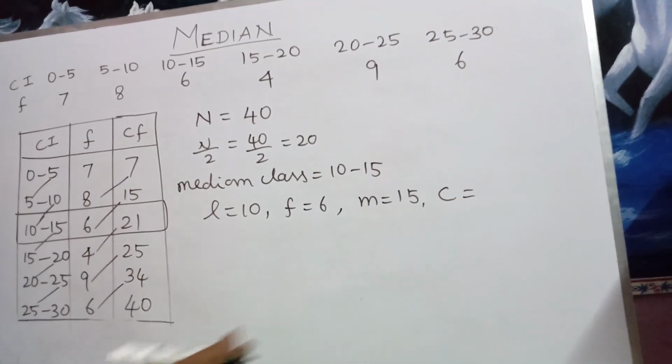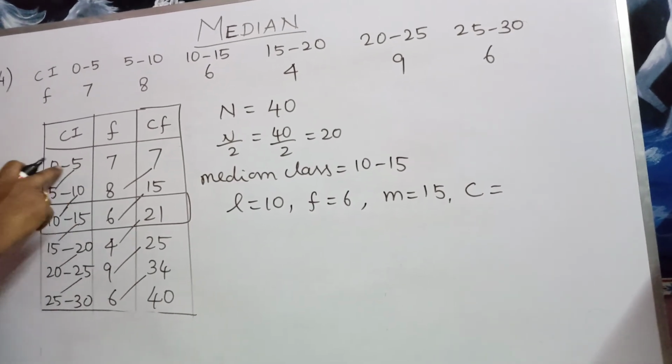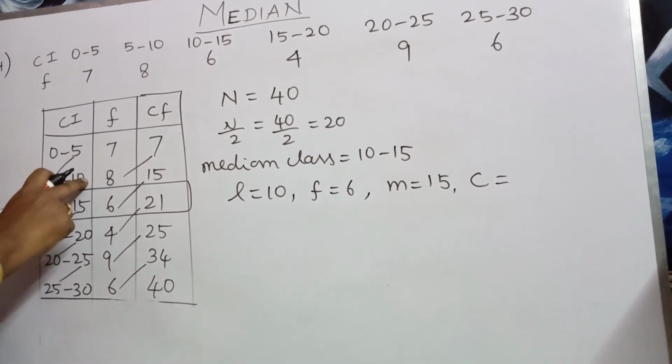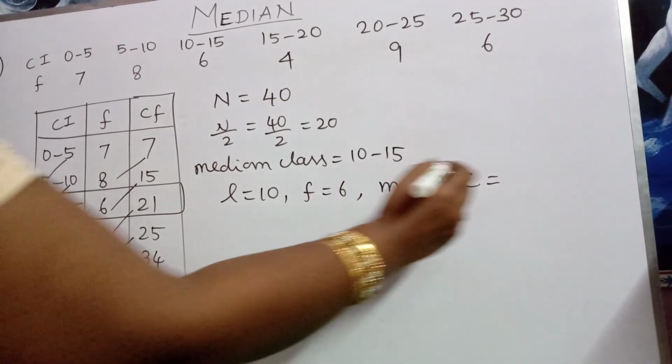C is nothing but the class interval. Class interval means upper limit minus lower limit. 5 minus 0 is 5. The second also, 10 minus 5 is 5. 15 minus 10 is 5. Therefore, the class interval is 5.